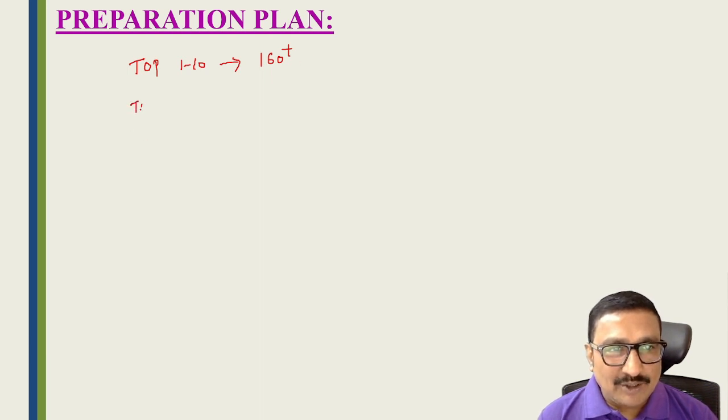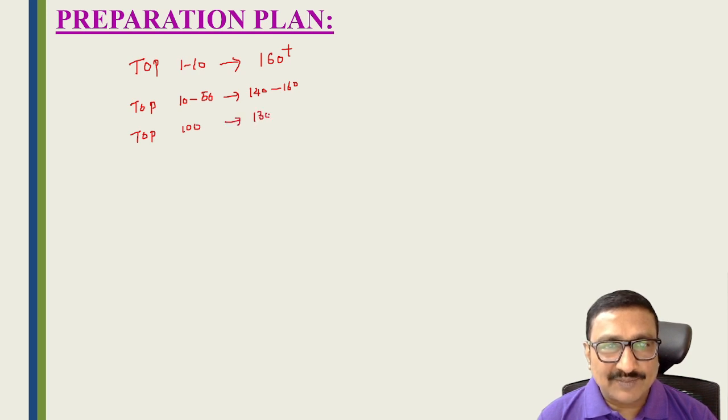And if you want to get the top 50, so top 10 to 50, you should get from 140 to 160. This is for 10 to 50, students. And if you want to get a top 100 rank, we have to score 130 plus. This is the analysis of the last 22 years' papers, students.